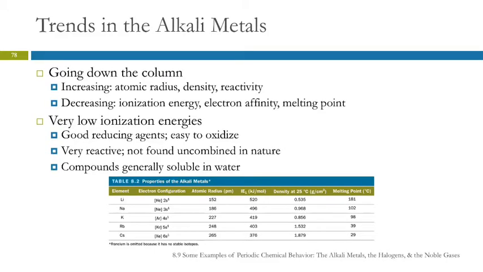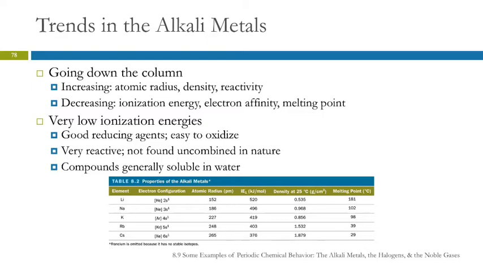So there are trends within some of these families. We're going to look at the alkali metals, the halogens, and the noble gases. So looking at the alkali metals, as we go down the column, we've talked about atomic radius. The atomic radius increases as we go down. They get larger. Increasing would be ionization energy and electron affinity. Density, reactivity, and melting point we haven't talked about specifically, but there are trends in those as well.